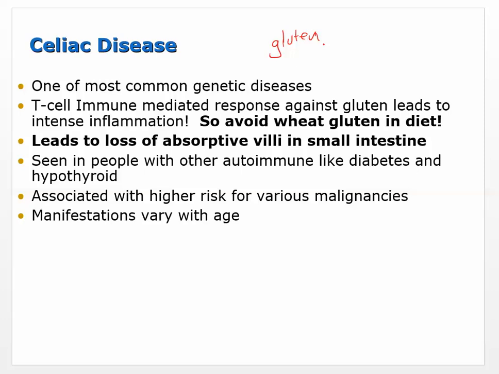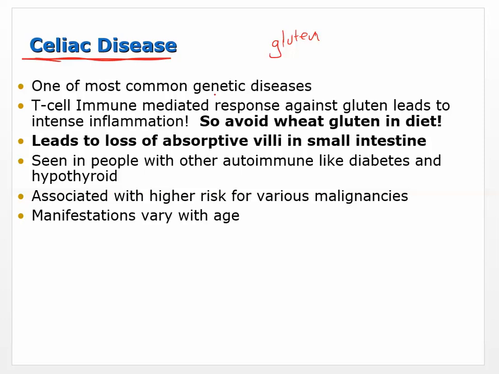However, people swear that when they eat gluten, this protein found in wheat, it causes GI problems. They swear it causes a lot of different things. I don't know. There's still a lot of research being done on it. But what we're interested in is something called celiac disease, and celiac disease is a genetic disease.